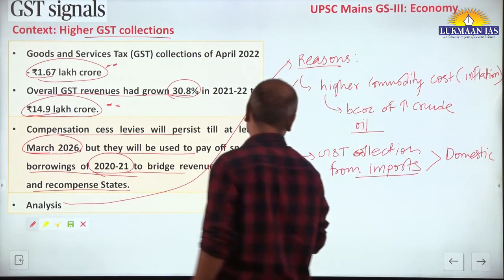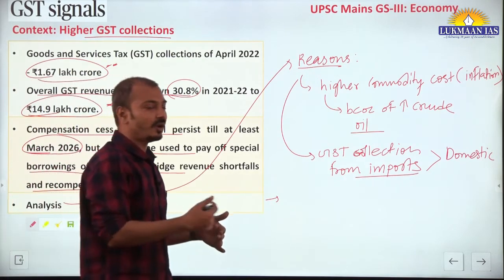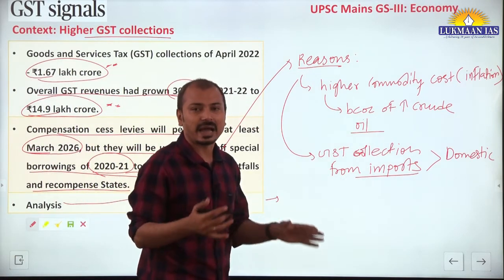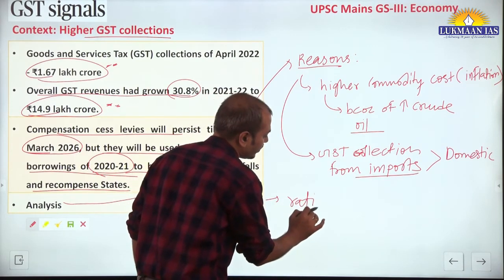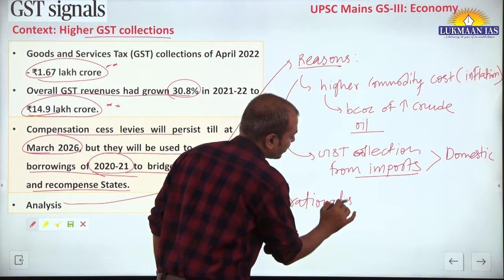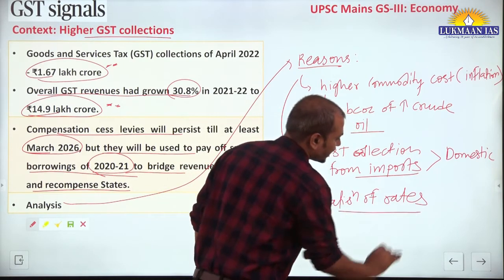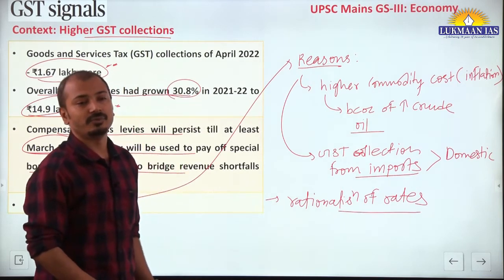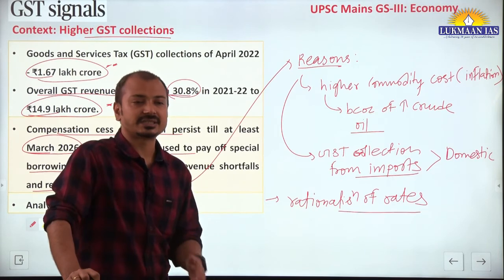Then one thing you should understand: if the GST collections are higher, from here onwards the GST Council will have enough scope for rationalization of GST rates. This is the new reform we can expect from the government.